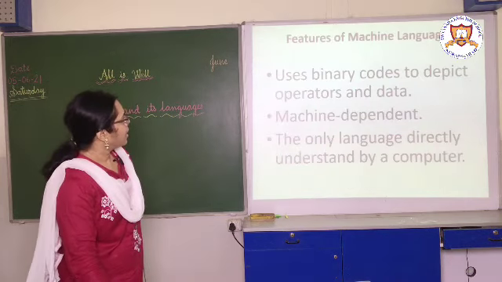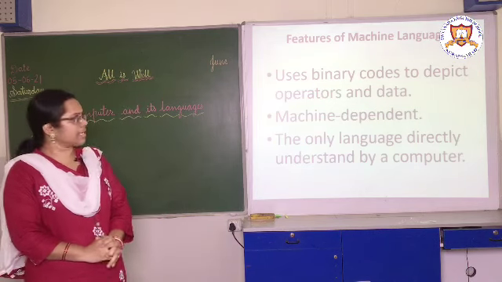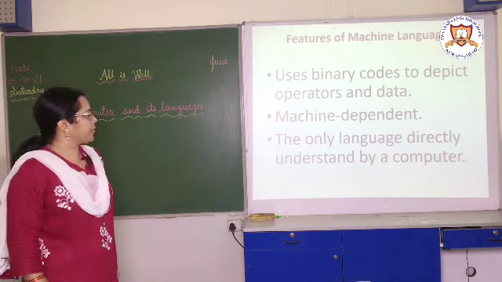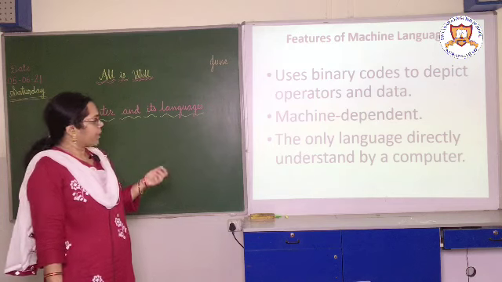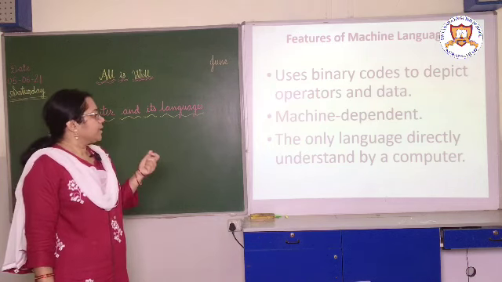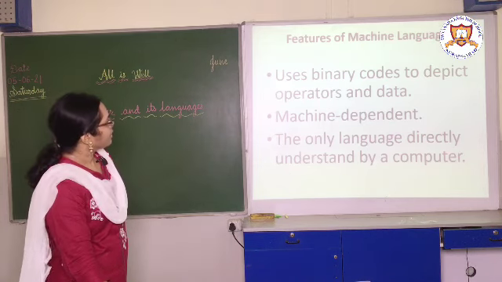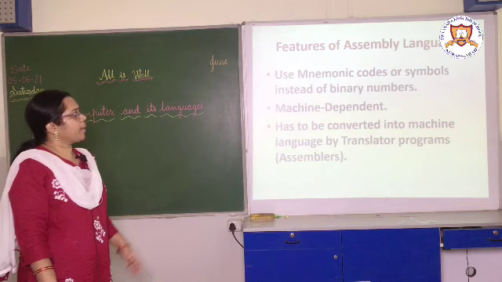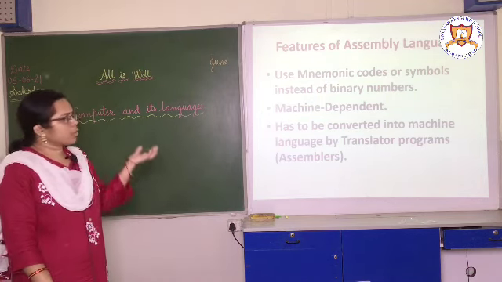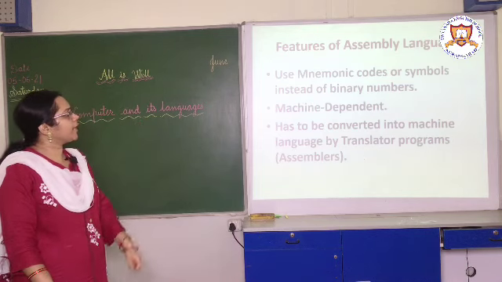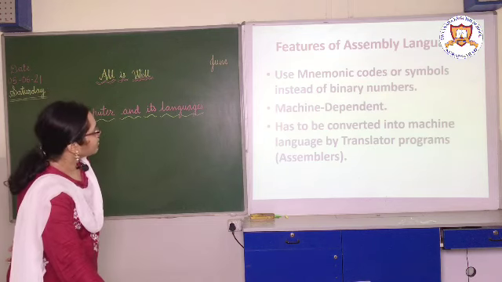Now we revise the features of all the languages. Features of machine language: it uses binary code to depict operators and data. It is machine dependent, the only language directly understood by the computer. Features of assembly language: it uses mnemonic codes or symbols instead of binary numbers, it is also machine dependent, and has to be converted into machine language by a translator program, that is the assembler.